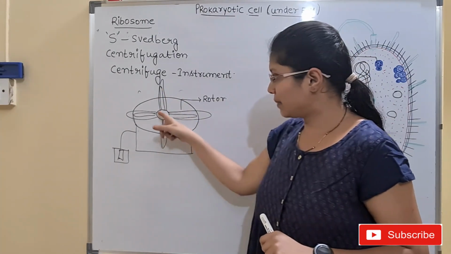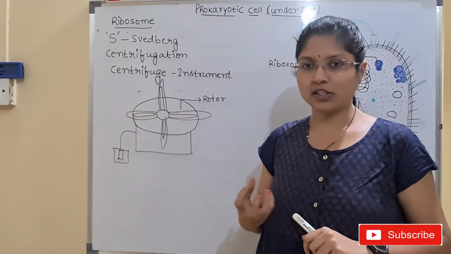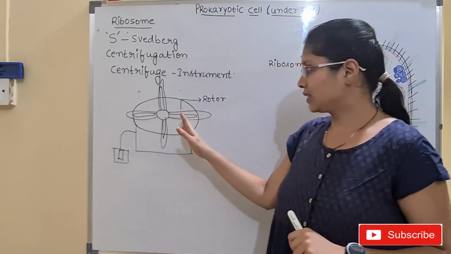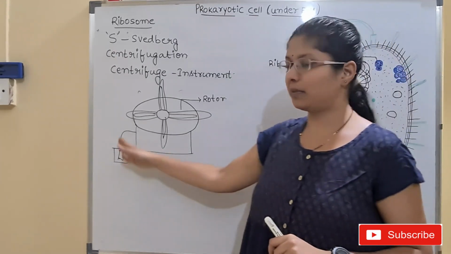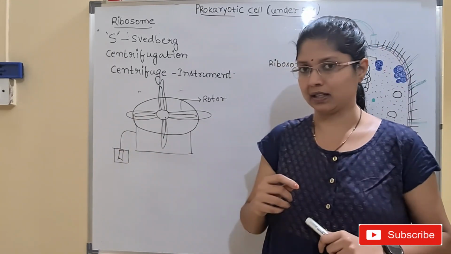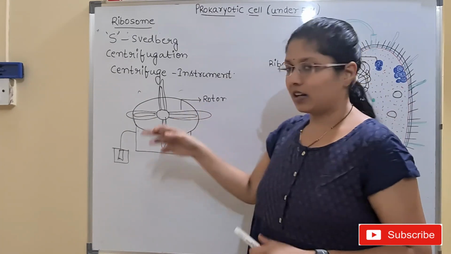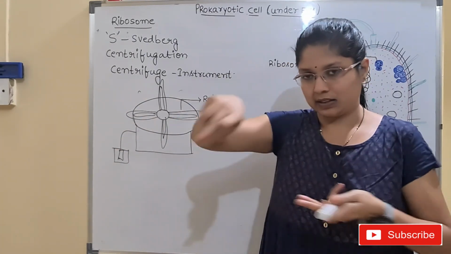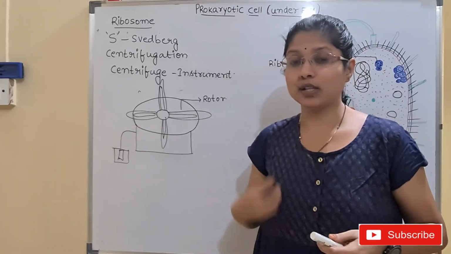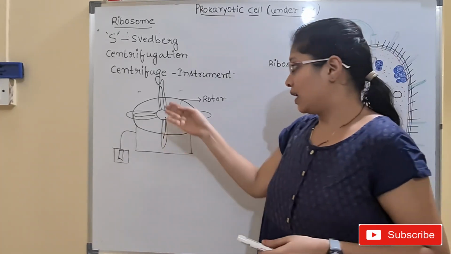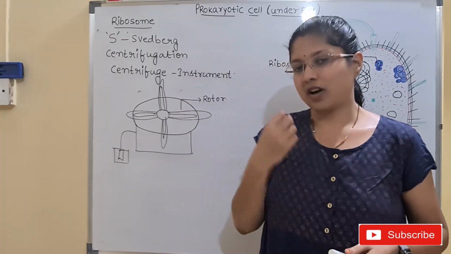So the test tubes are present inside the conical shaped tubes, and all these test tubes are kept inside them, and you will give the power supply. Then what will happen? The rotor will be rotating in a circular path at a high speed, and due to this rotation, due to this external force, the sedimentation will be faster.